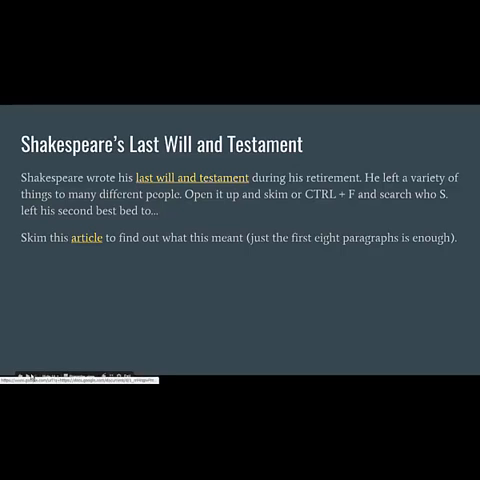Open this link and skim it. Okay, or you can use Control F to search who Shakespeare left his second best bed, and you can use some of this phrasing. Once you find that, skim over this article, maybe the first 8 paragraphs, and find out what the second best bed actually means, because you might find that to be a little interesting. Okay, have fun.